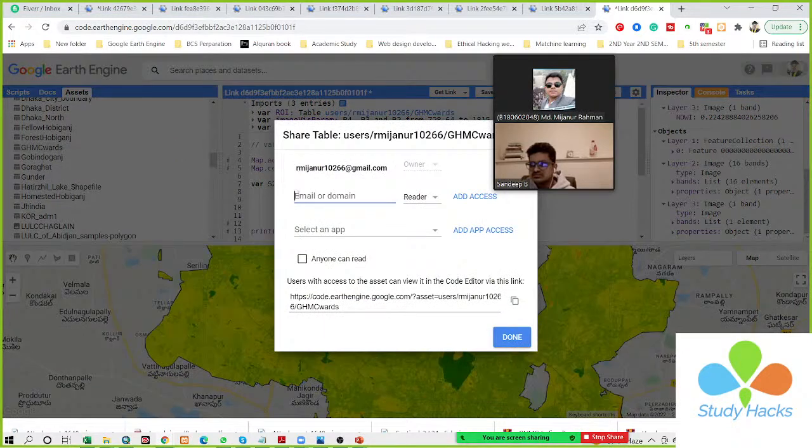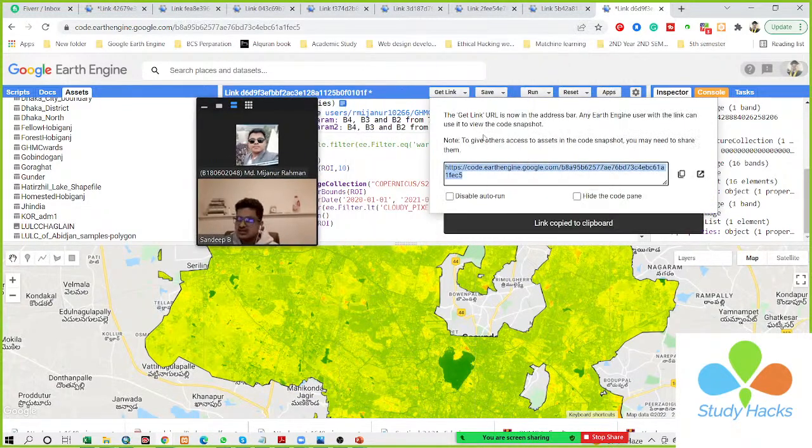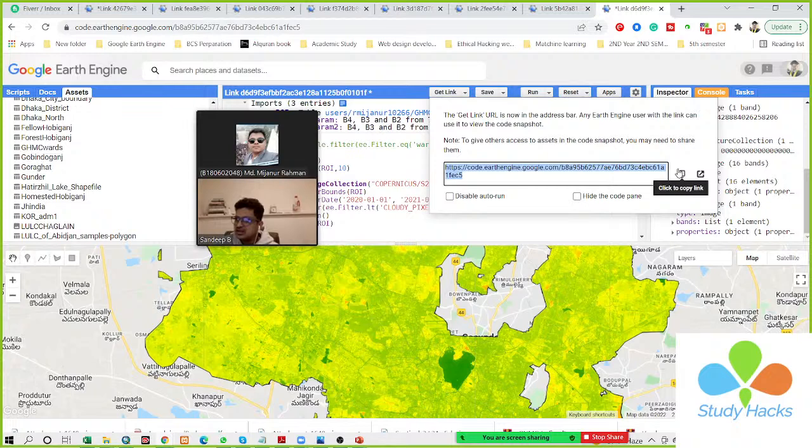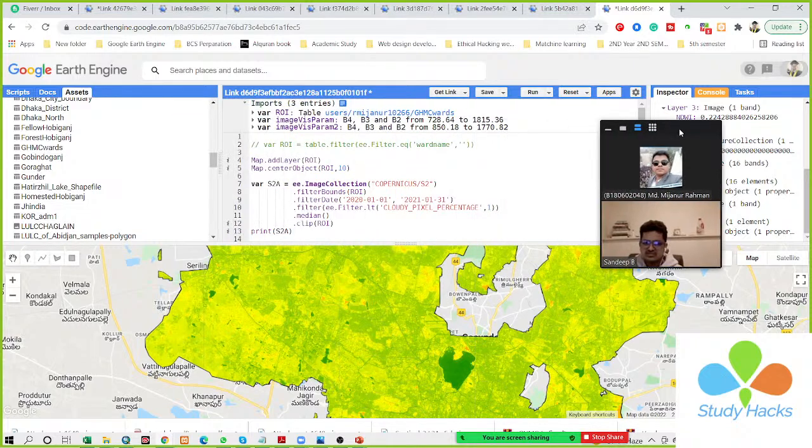if I have a specific person I want to share with, I can simply put their email address here, or choose anyone can read. When I click anyone can read, then click done. Now anyone can access this shapefile. When I go to this link, you can easily access the shapefile. So now you can try it. Now I got it. So now my asset will be shared with you, or any person who goes to this link can easily access it.